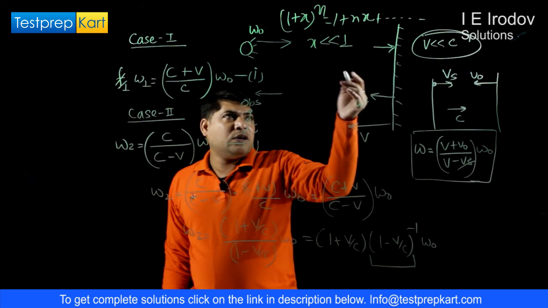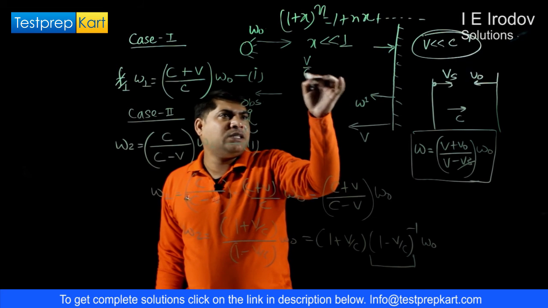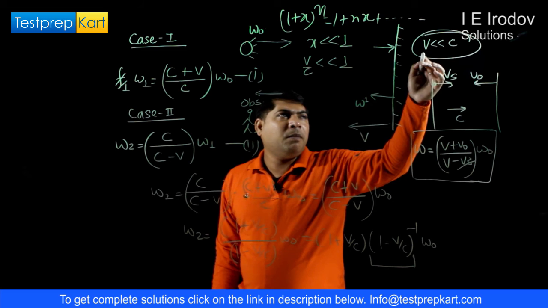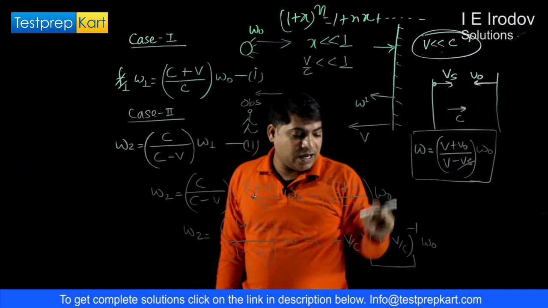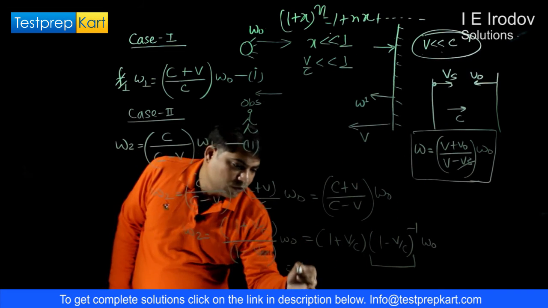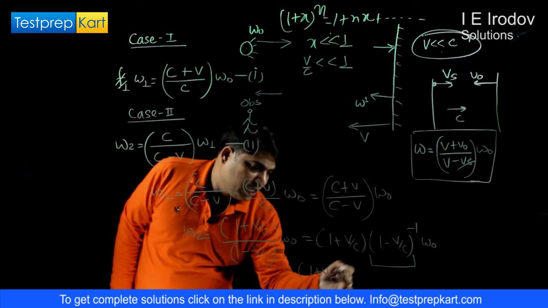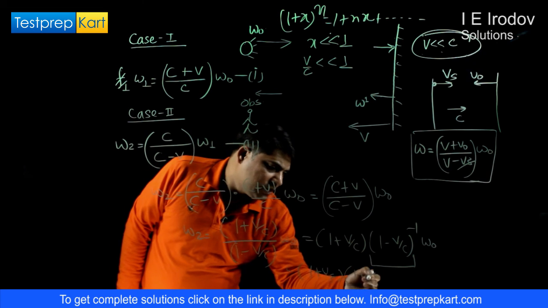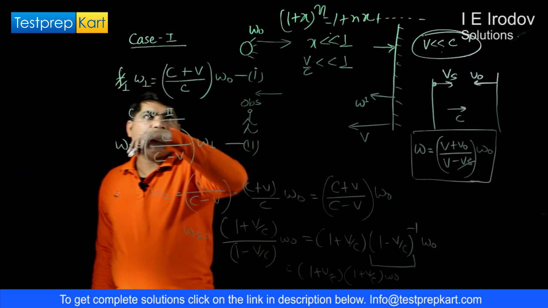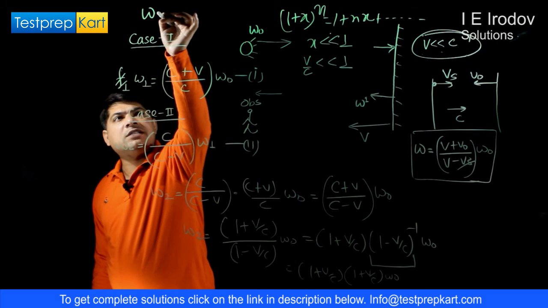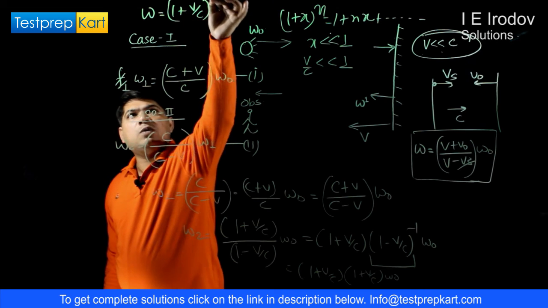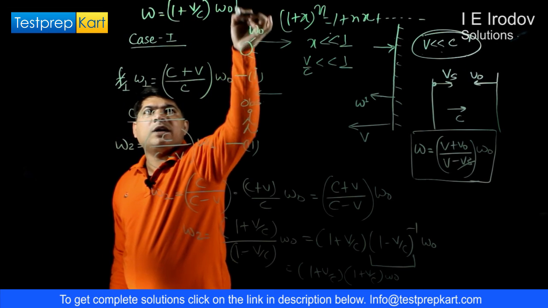So here if we take v upon c as x, then it is very much less than 1 by the given condition. So we can apply this concept and write this as 1 plus v upon c into 1 plus v upon c into omega naught. So the frequency received after reflection is equal to 1 plus v upon c whole squared into omega naught.